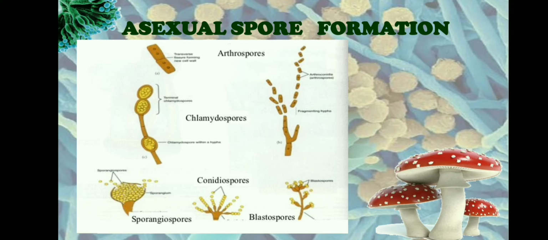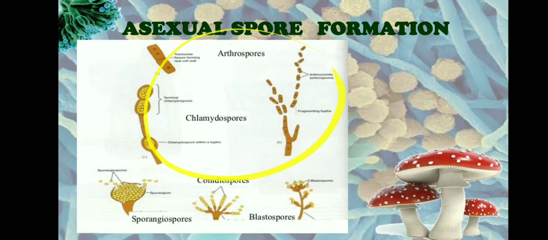This is completely different from budding. There, one complete yeast cell is going to form two cells, whereas in blastospore formation one vegetative cell from the hypha is going to form a bud, and this bud is going to act as a spore. These blastospores may remain attached to the hyphae, and the bud will further start branching and form a branching chain of blastospores. It is usually seen in Basidiomycetes and Zygomycetes.